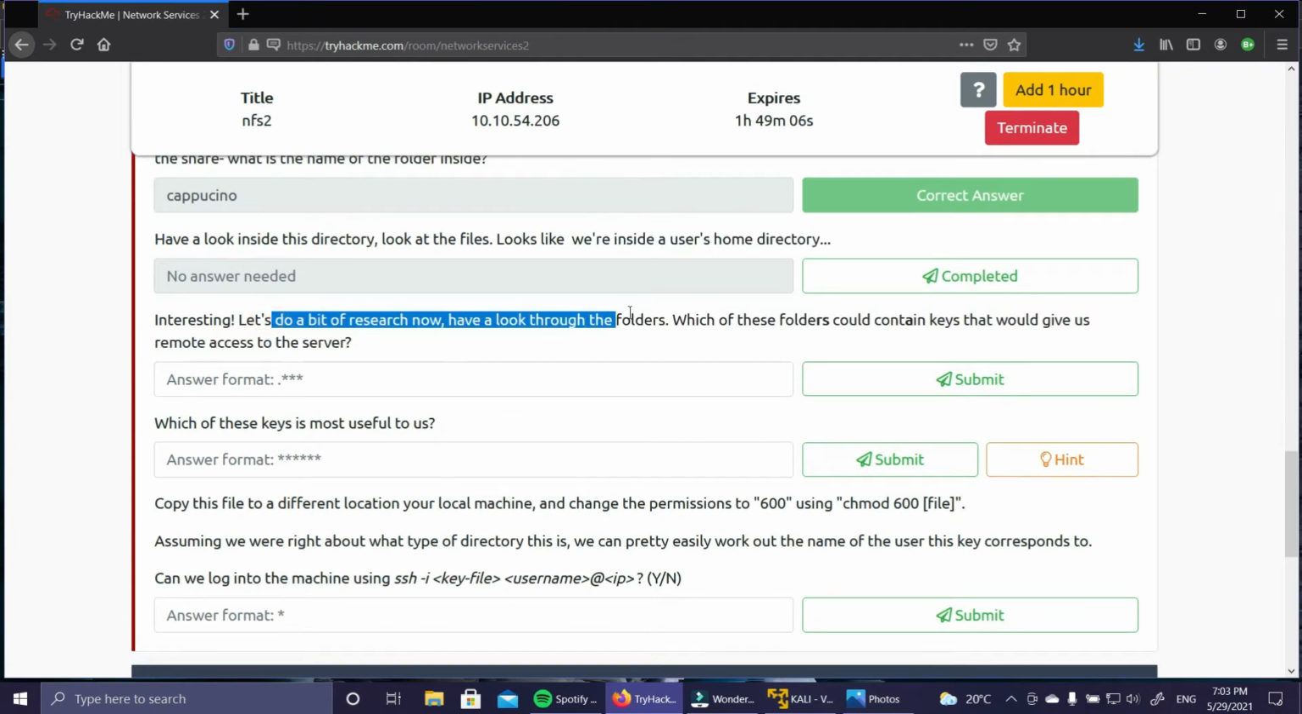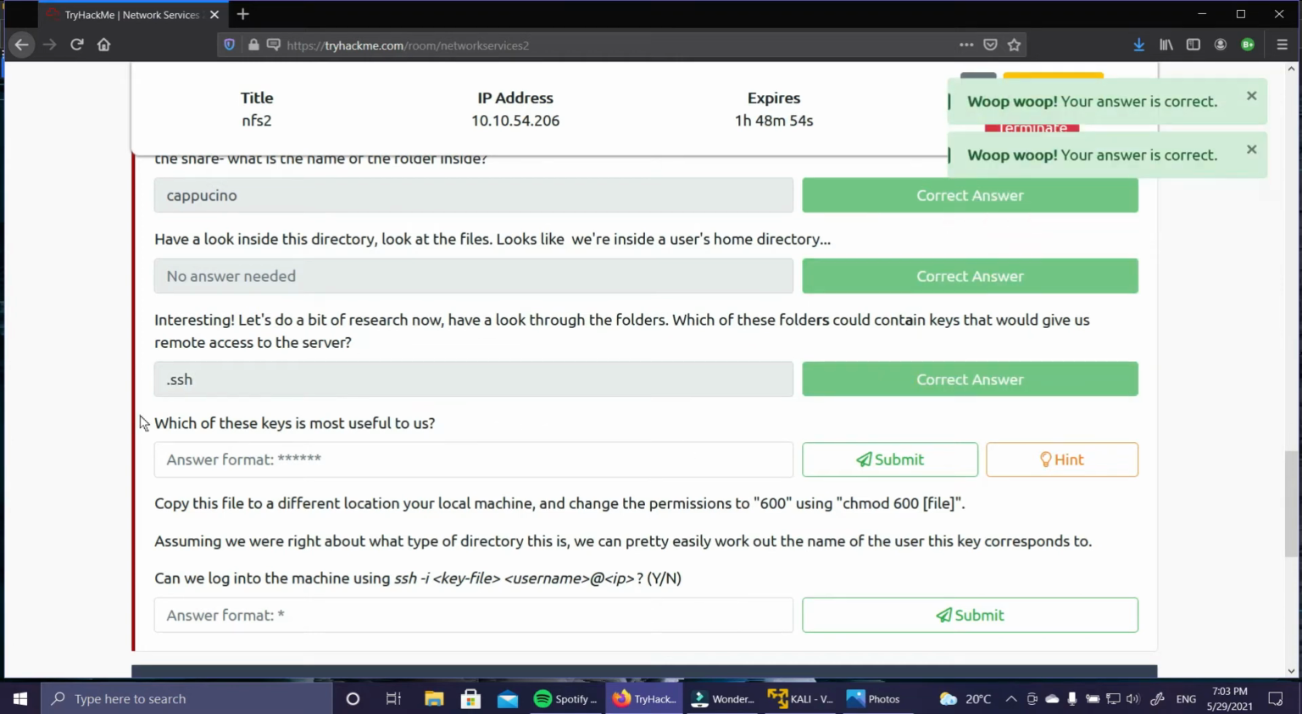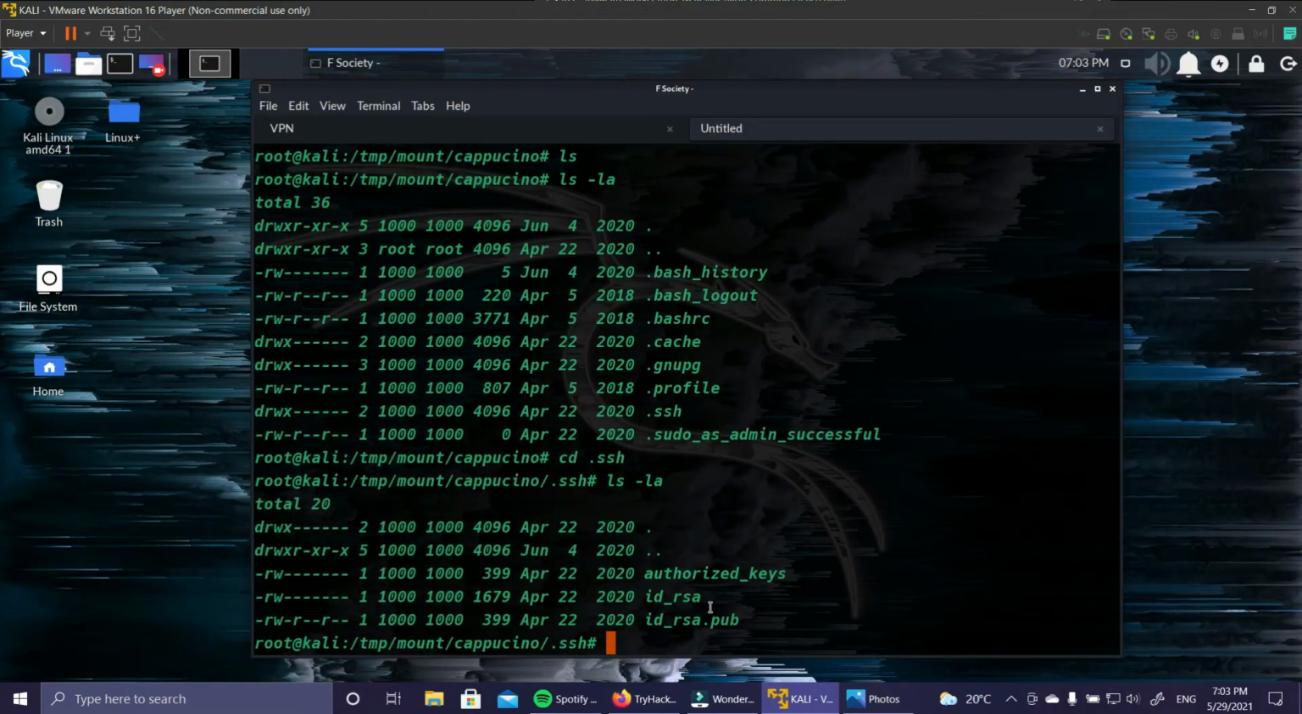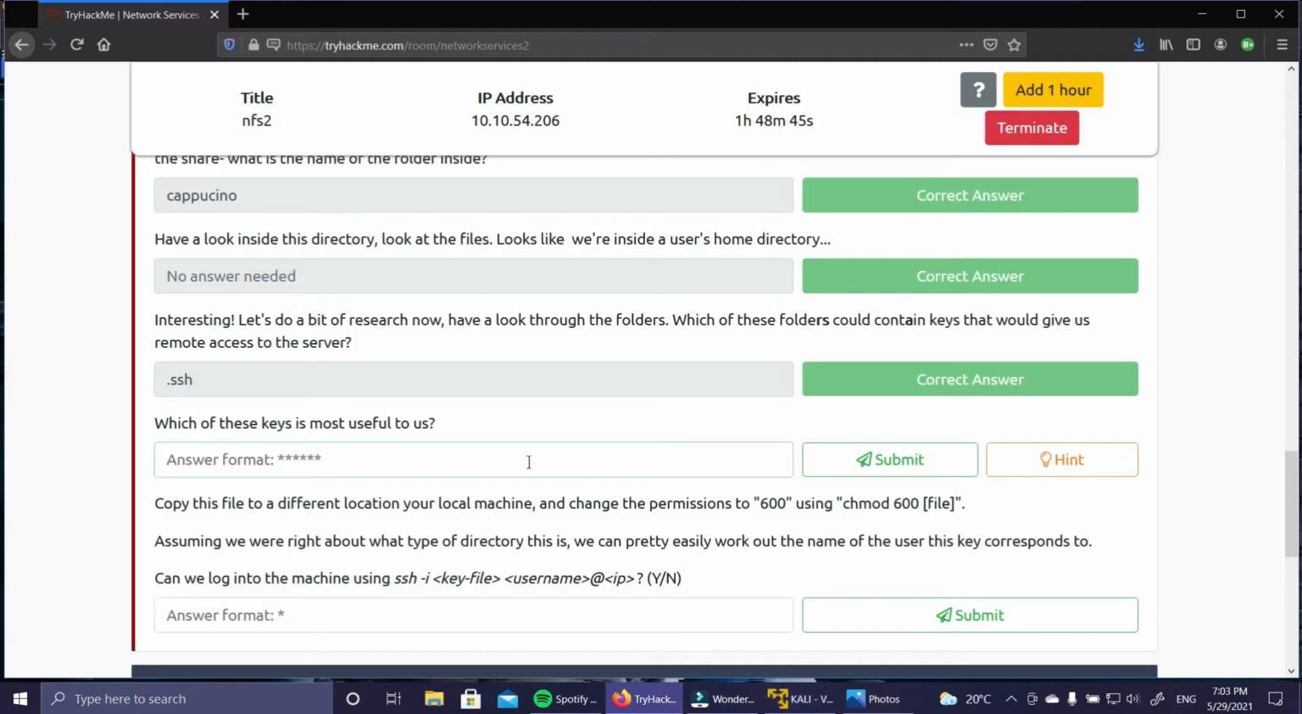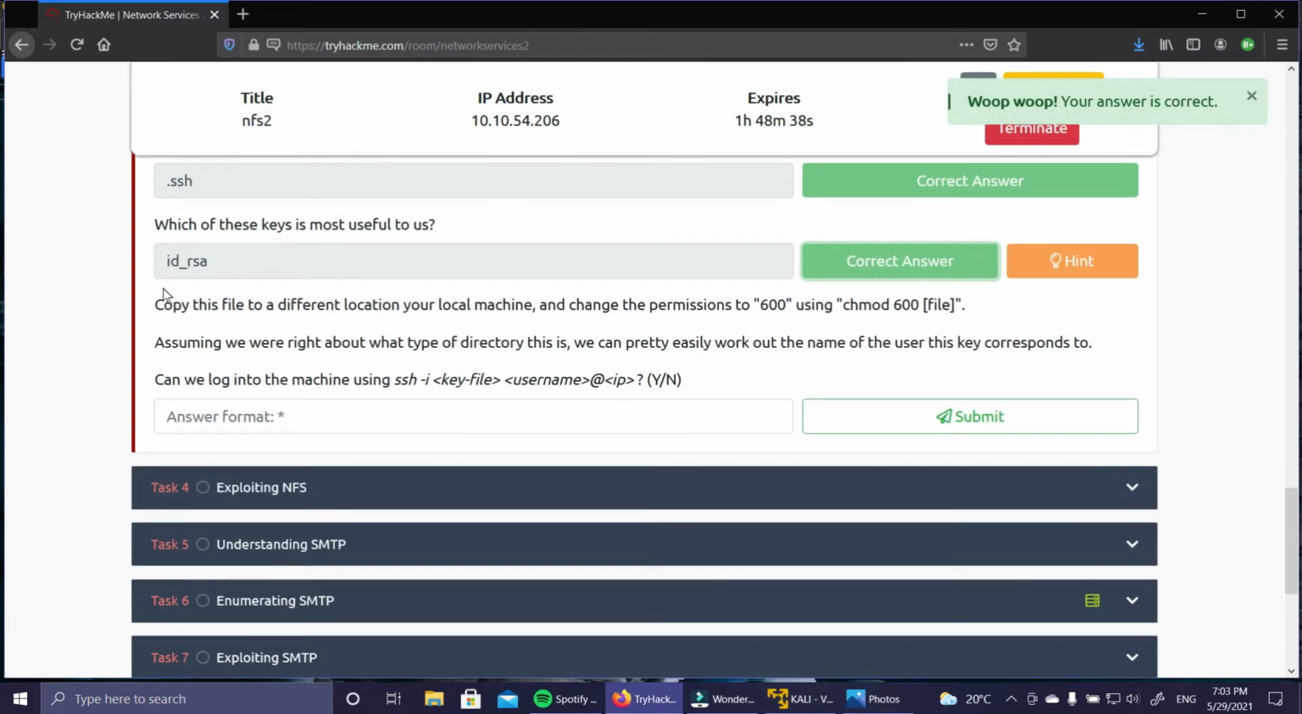Interesting. Let's do a bit of research. Which folder contains a key? So the .ssh folder contains a key here. Which of the keys are most useful to us? So the most useful key is this id_rsa, right? So yeah, the answer is correct. Now it's saying copy the file to a different location on your local machine and change the permission to 600 using chmod 600 file.